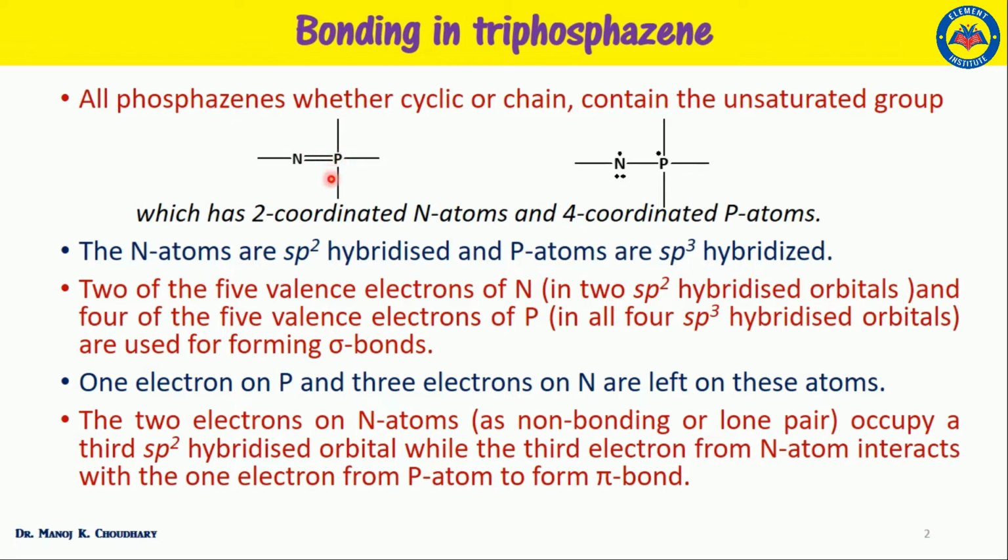And the pi bonding in the triphosphazines was considered as d pi p pi or p pi d pi bonding, which involves the d orbital of phosphorus and the p orbital of nitrogen.